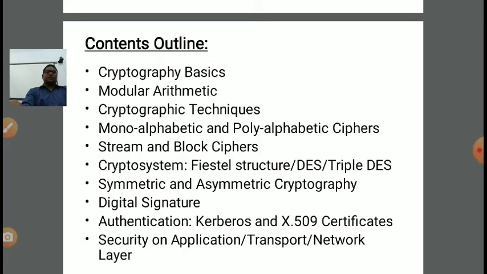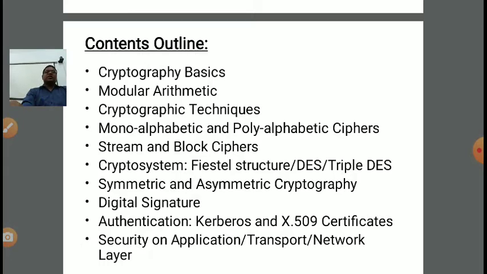Then we discussed crypto systems. In crypto system, there are various categories like DES, data encryption standard, and triple DES. Clear? We have discussed Feistel structure. In Feistel structure, there are a number of rounds. Then the key size is fixed, the key stream is fixed, and we perform XOR operation, right? A round function was there in every round. So in this manner, Feistel structure ensures security to a great extent.